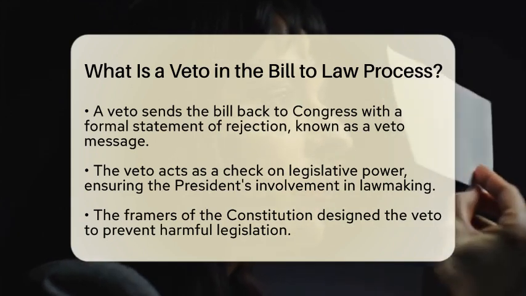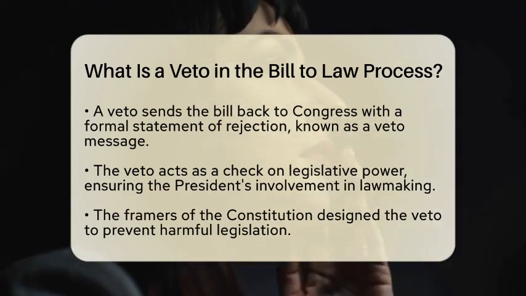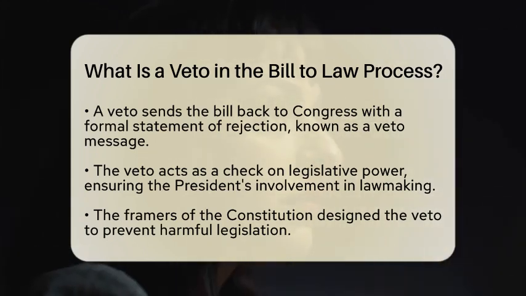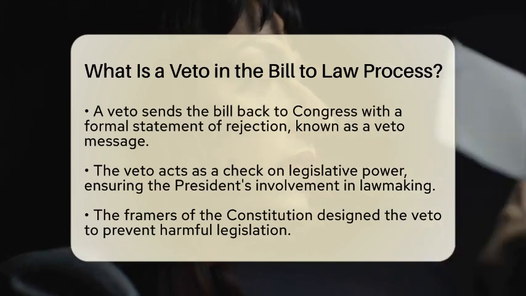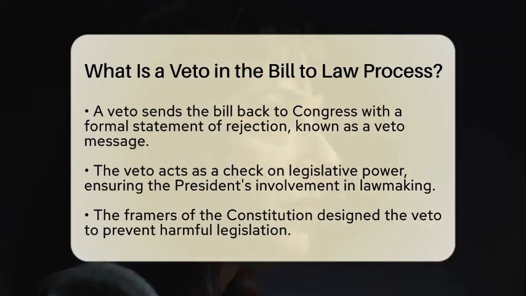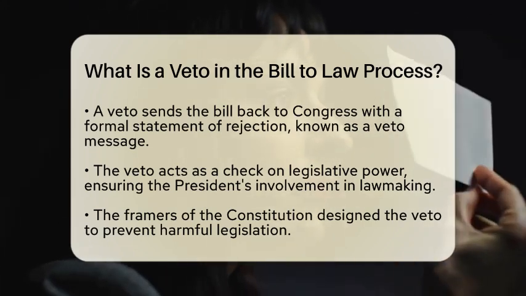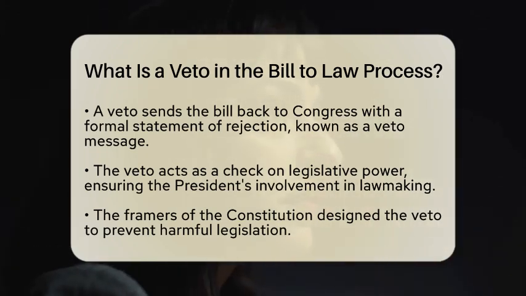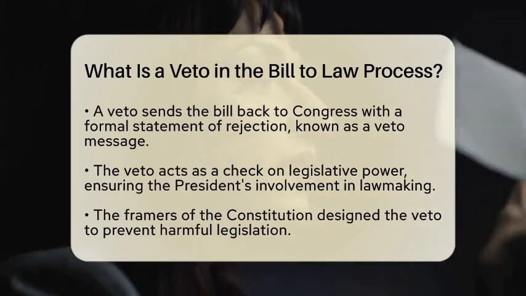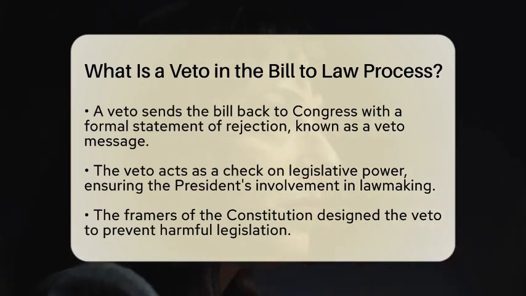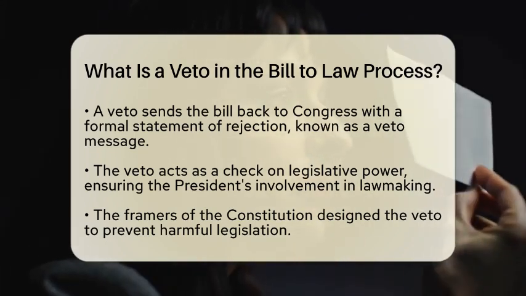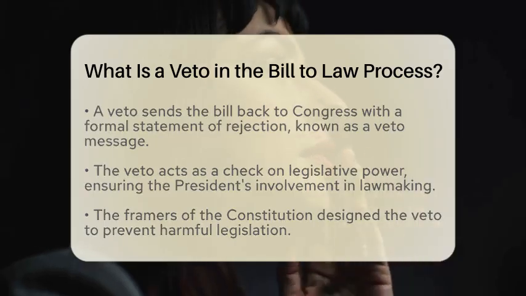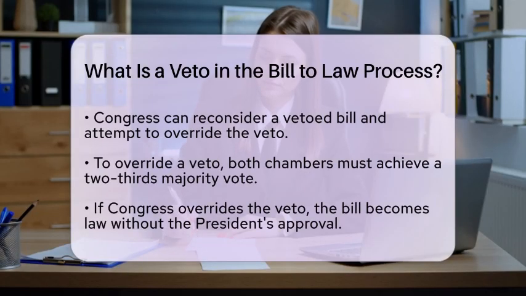The veto is not an arbitrary decision. It serves as a critical check on legislative power. The framers of the Constitution designed this process to ensure that the President has a say in the legislative process, preventing Congress from enacting laws that may be harmful or unwise. The veto power is a reflection of the balance of power between the legislative and executive branches of government.